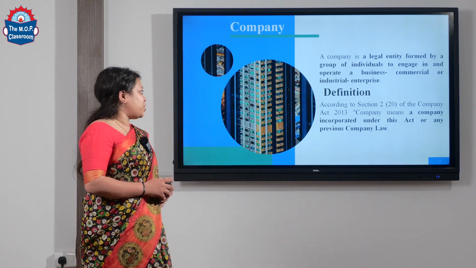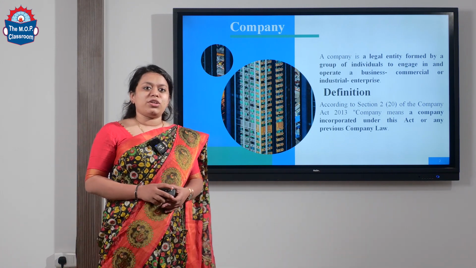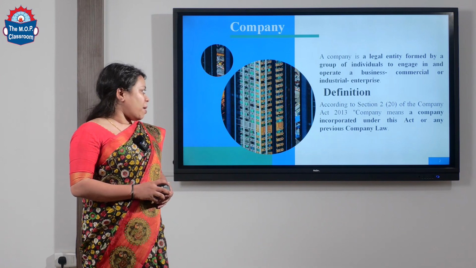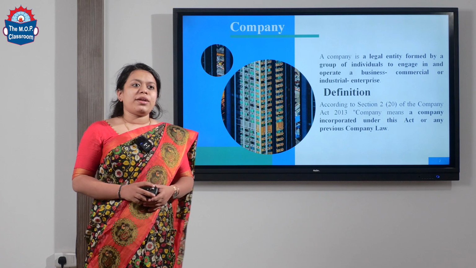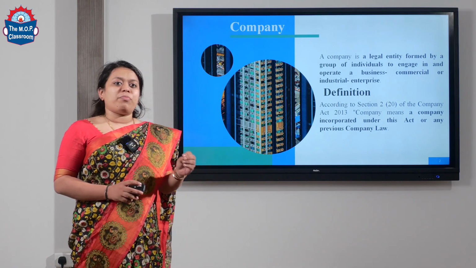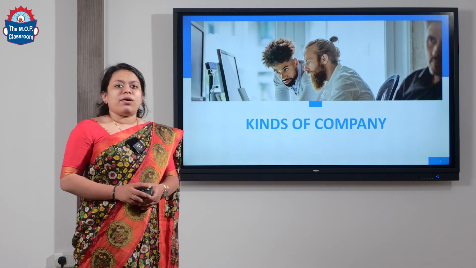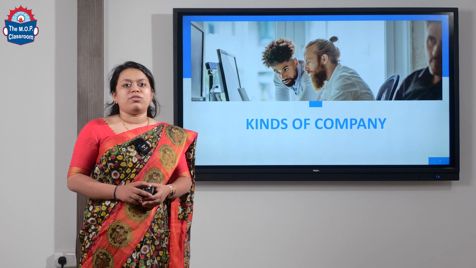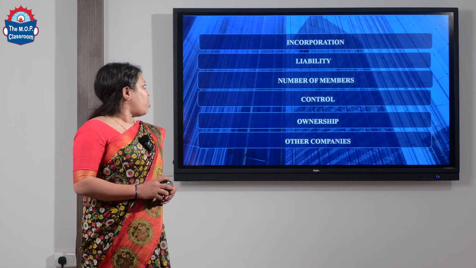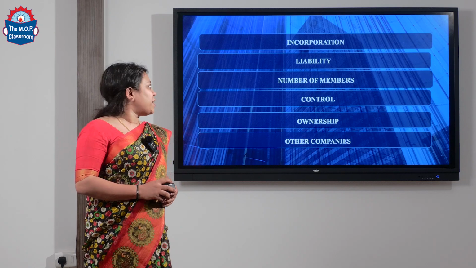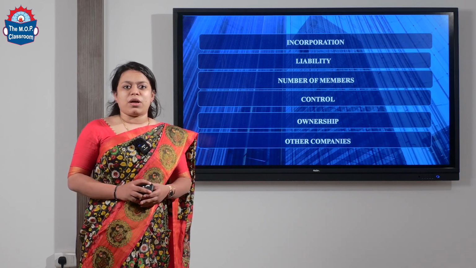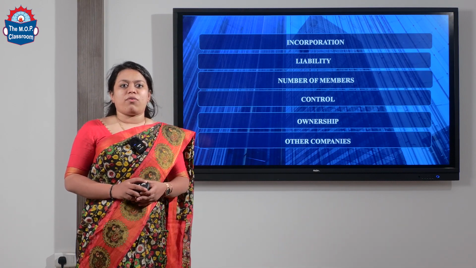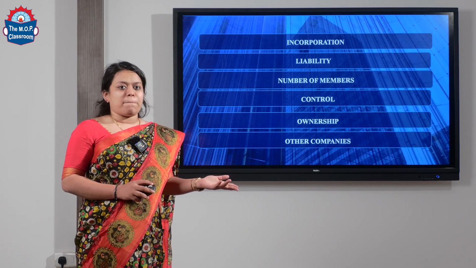So let's go to the definition. According to Section 2, subsection 20 of the Companies Act 2013, company means a company incorporated under this Act or any previous company law. Now let's go to the kinds of companies. Kinds of companies are classified on 6 factors: on the basis of incorporation, on the basis of liabilities, on the basis of number of members or transfer of shares, on the basis of control, on the basis of ownership, and other companies.